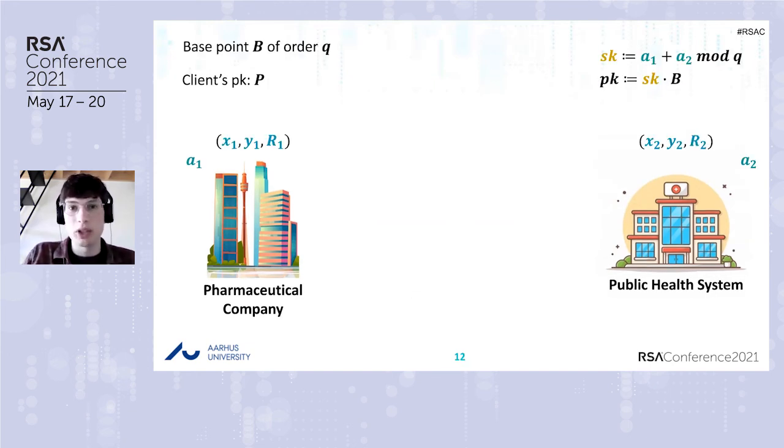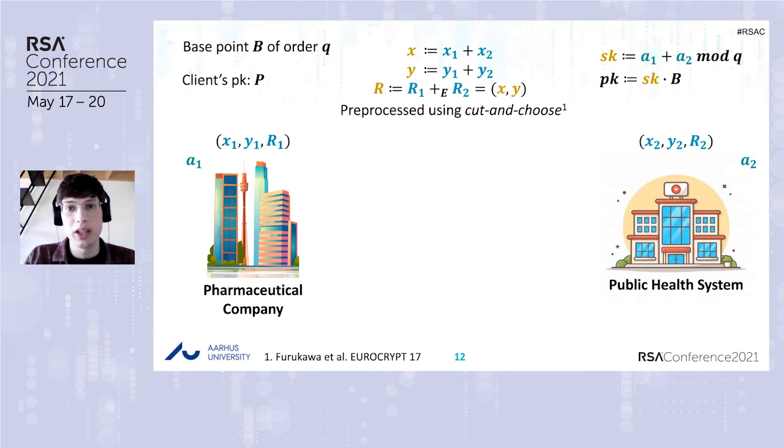We use these tuples, which are called doubly authenticated point tuples, and they are generated in a preprocessing phase using a technique called cut and choose. Each of them can be used at most once. R1 and R2 are random points of the curve. In particular, they are shares of a random point R that is known to nobody. X1, Y1, X2, and Y2 are instead elements of the field on which the curve is defined, and they are the shares of the coordinates of R. Okay, how do we proceed?